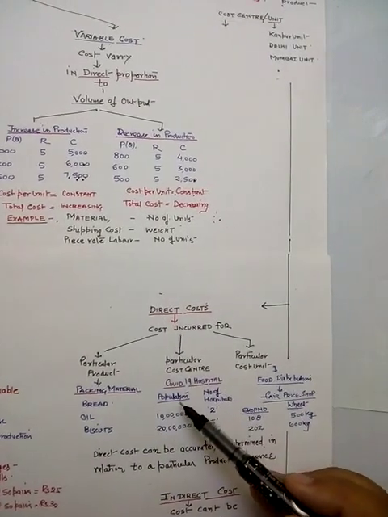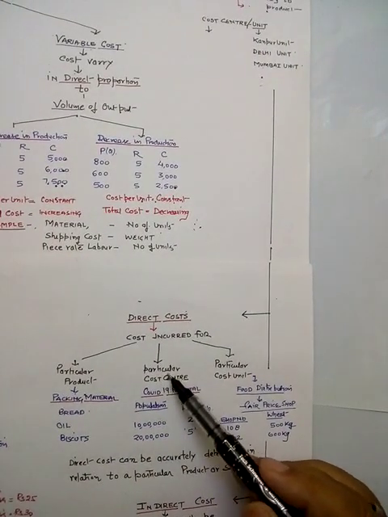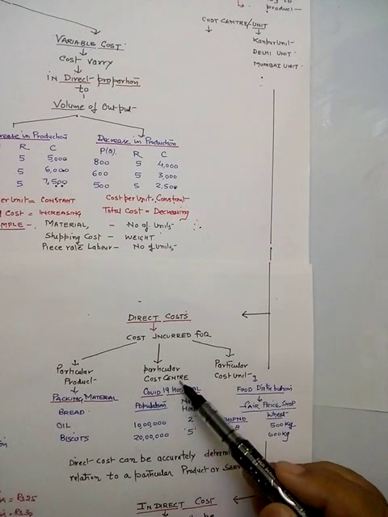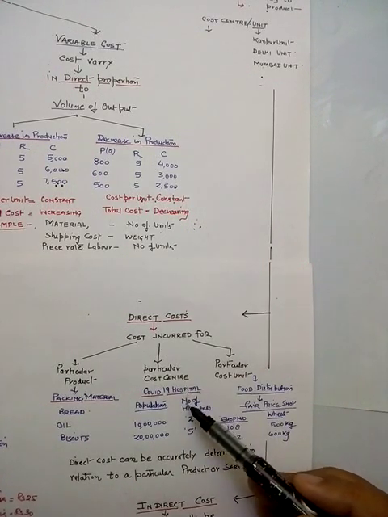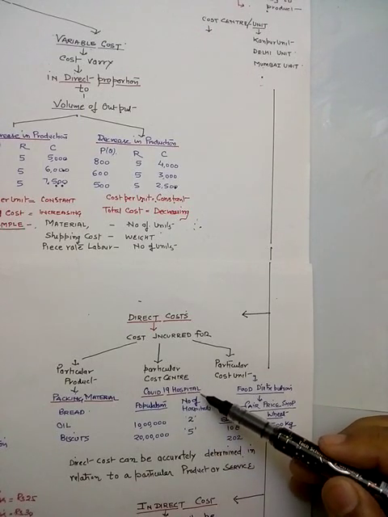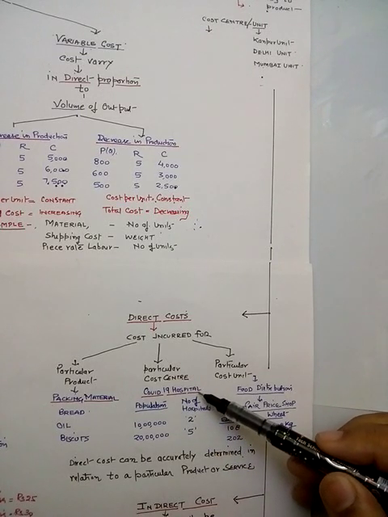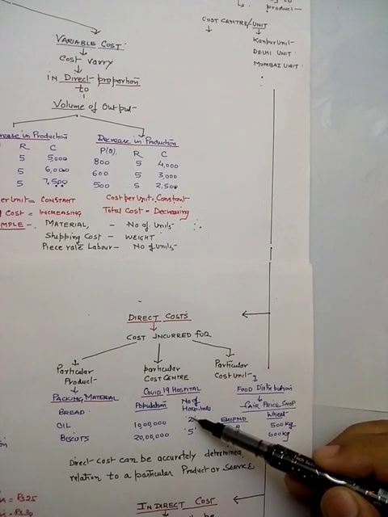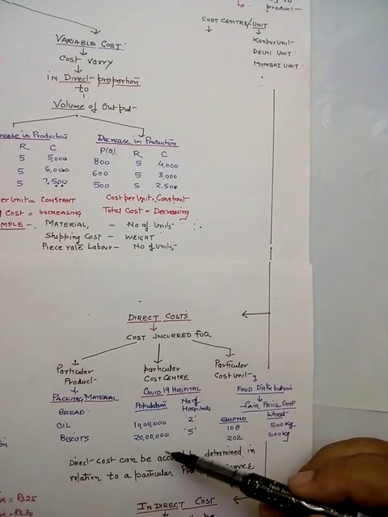Now we are going to discuss the second type, which is on the basis of cost center. Nowadays specific COVID-19 hospitals are established by the government, according to the population.